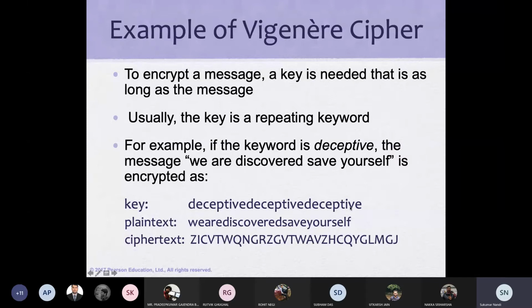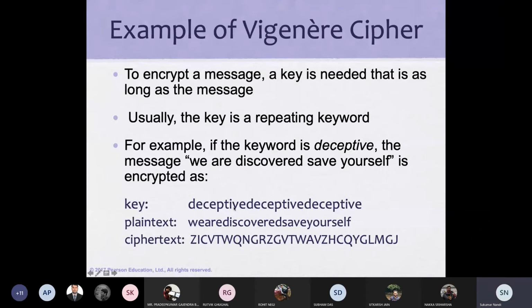People felt that this is polyalphabetic, so with too many alphabets here, it would not be a big issue and would be a very good cipher. But if you look here, you will find VTW, and another VTW. Similarly, you will find similar things appearing again and again.